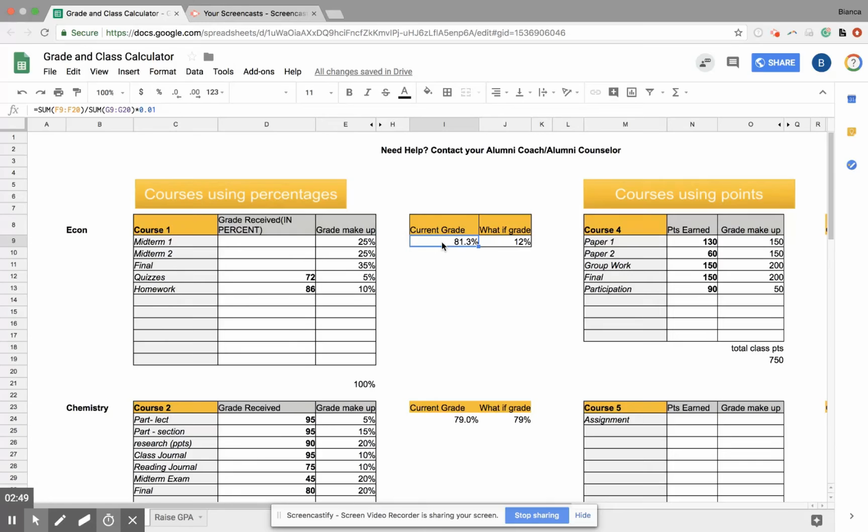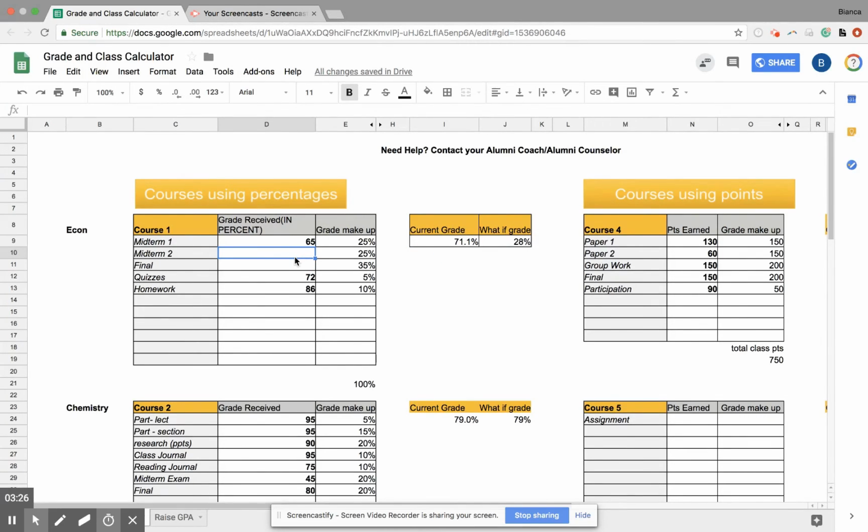If you end up getting your midterm grades. If not, this is what you would get. You'd get an 81%. So let's say you take the midterm and you end up getting a 65%. You're now at a 71 and you're barely passing. So this current grade is what your grade is currently. This what-if grade is what happens if I decide to not take the rest of the assignments. So if you decide to just not show up for any of the exams, your midterm or your final, you would get a 28%. Right now you're at a 71%.